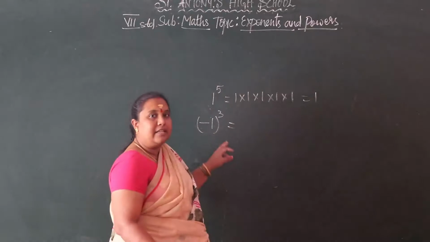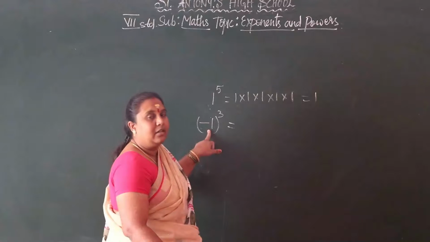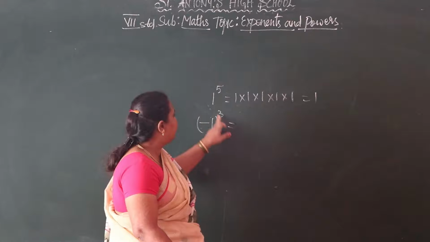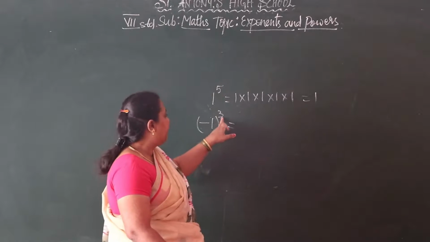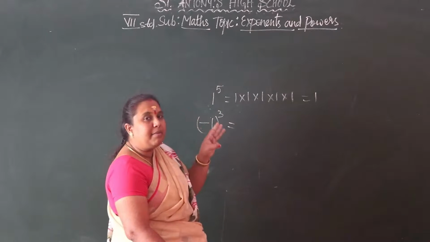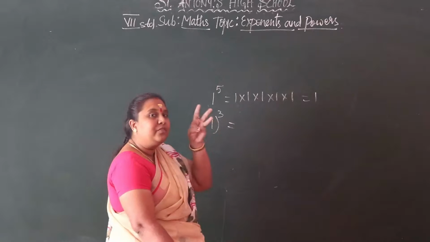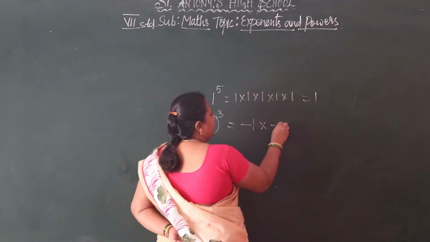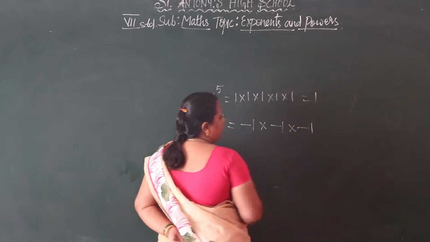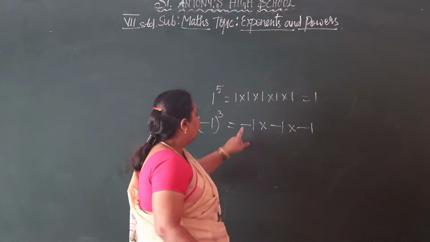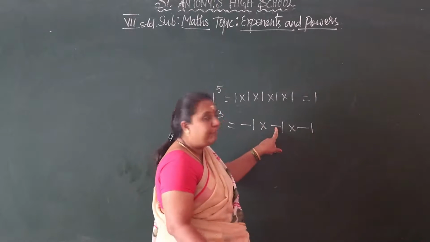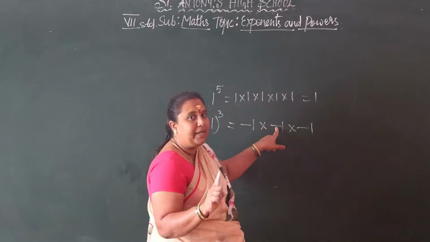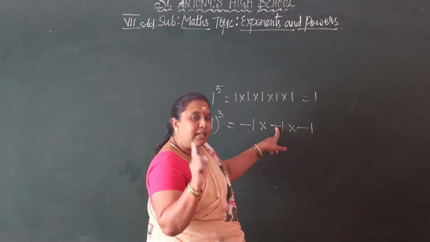If there is a minus sign, carefully you have to multiply here. How many times does the base number have to multiply? The power is 3, so the base number minus 1 has to multiply 3 times. See, minus 1 into minus 1 into minus 1. First you have to multiply the sign, then you move on to the numbers.